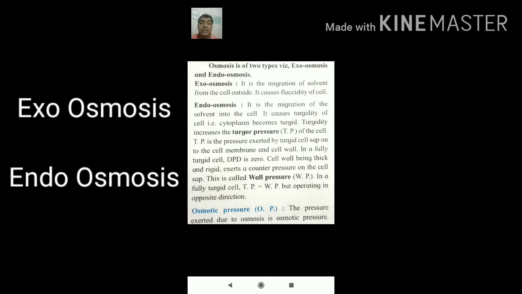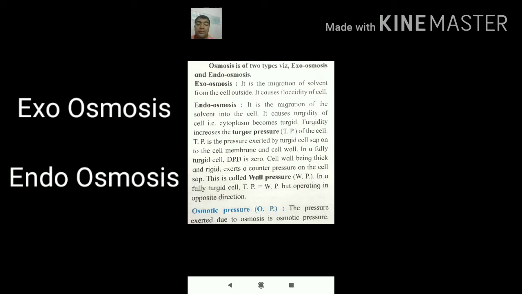The turgidity increases the turgor pressure. If the mass inside increases, it will obviously increase the turgor pressure. Turgor pressure is known as TP, which is the pressure exerted by the turgid cell sap on the cell membrane and cell wall. In a fully turgid cell, the DPD is 0. The cell wall, being thick and rigid, exerts a counter pressure on the cell. This is called wall pressure, which we call WP. In a fully turgid cell, TP should be equal to WP, that is, turgor pressure should be equal to wall pressure, but operating in the opposite direction.